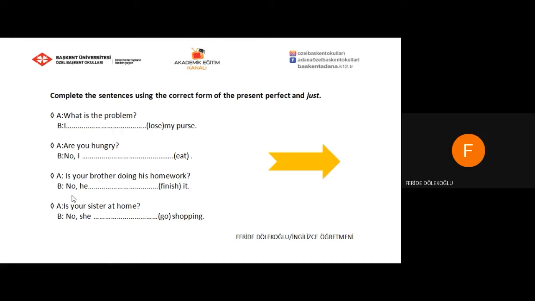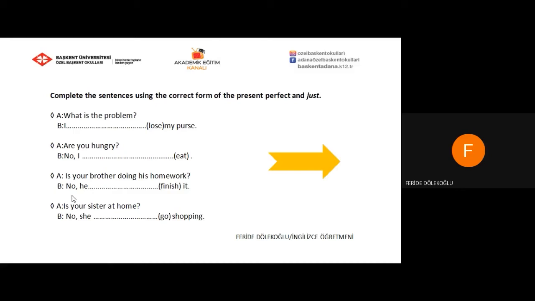Here is another exercise. It says complete the sentences using the correct form of the present perfect and just. Remember, we use the present perfect tense for the actions completed in the very recent past, and here we will use just for that.